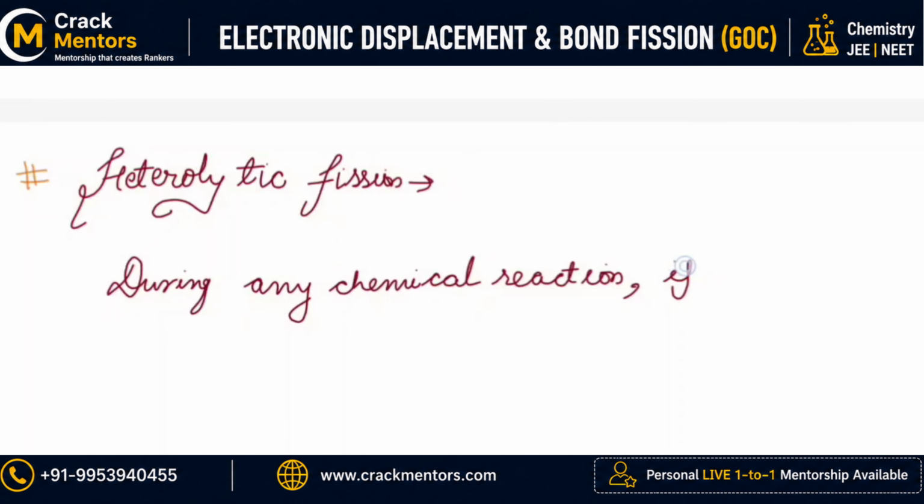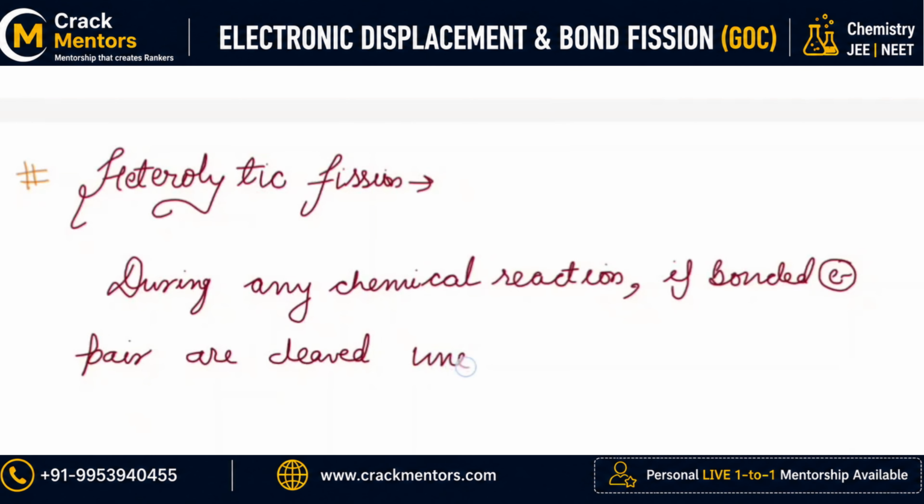If bonded electron pairs are cleaved unequally, why does this happen? This happens due to the electronegativity difference. Such fission is known as heterolytic fission.